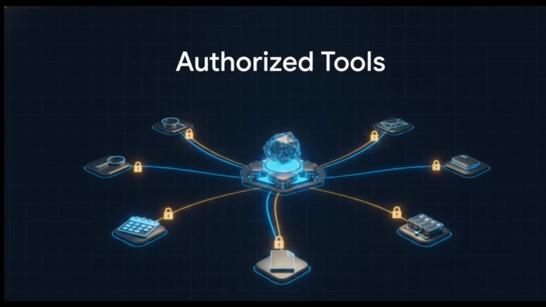Now, AI models can't just act out in the wild. To get things done, they must connect to authorized external tools. We're talking about web search, calendars, email, documents, databases, APIs, and tools connected through systems like MCP. The agent only acts through the explicit permissions and digital systems it's been given.